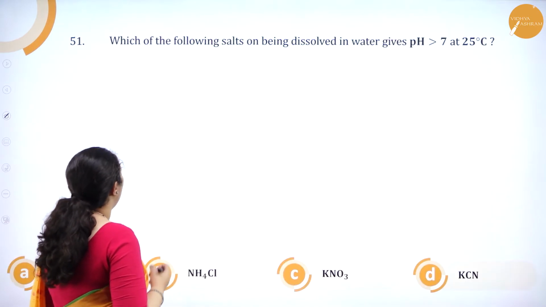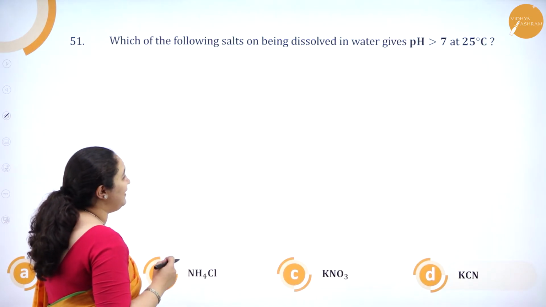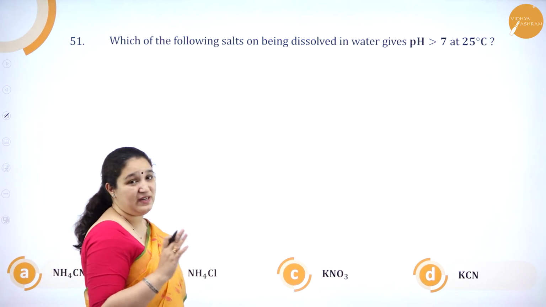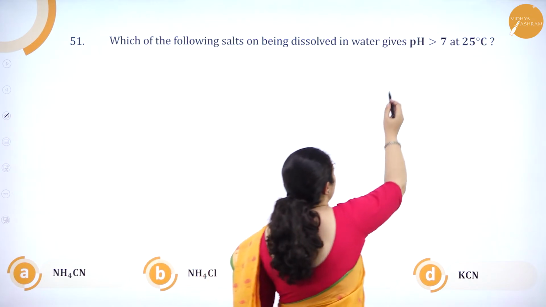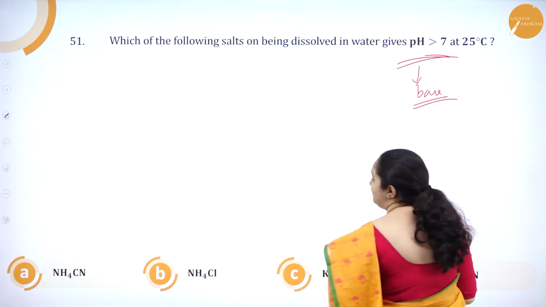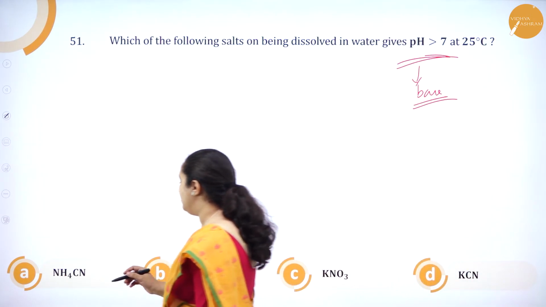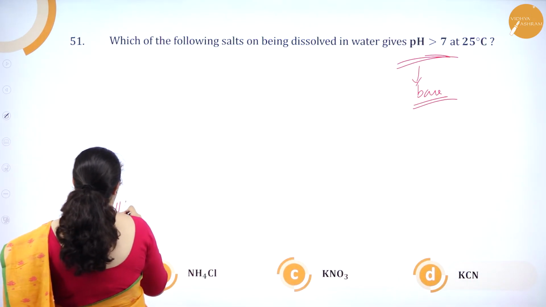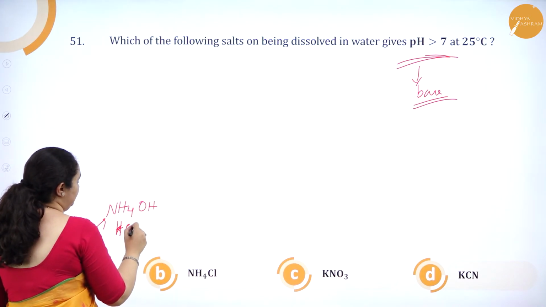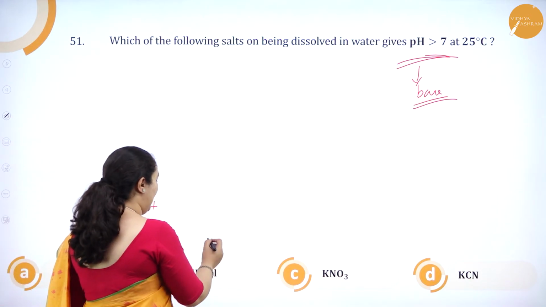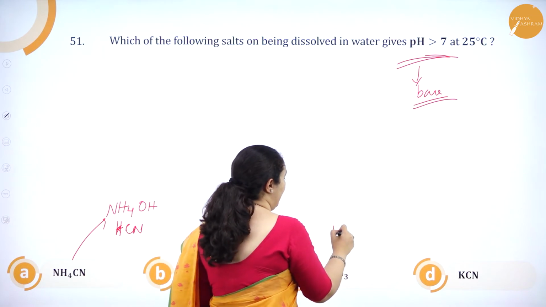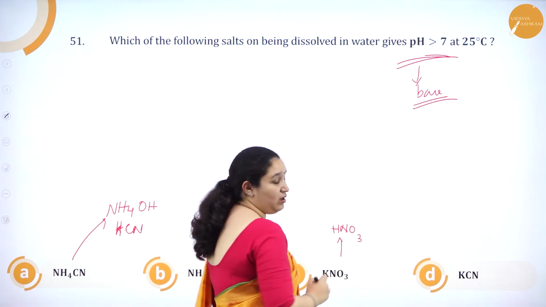Next question. Which of the following salts on being dissolved in water gives a pH greater than 7 at 25 degrees Celsius? pH greater than 7, it should give a base which is strong. Correct? So if I dissolve ammonium cyanide, I'll get ammonium hydroxide and HCN. If I dissolve it, I'll get HCl. So it is a strong acid, so it becomes acidic. Here, I'll get HNO3, again becomes a strong acid.